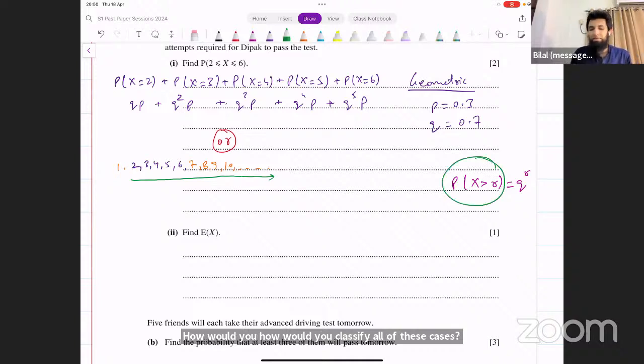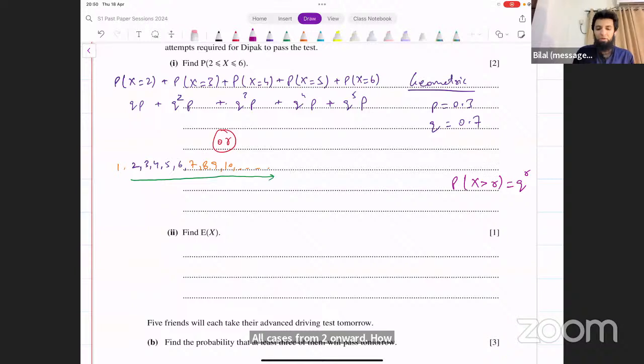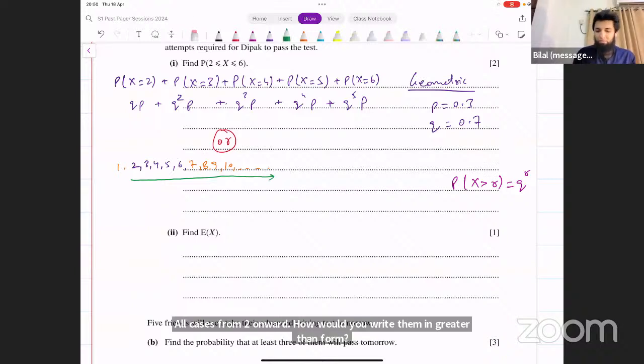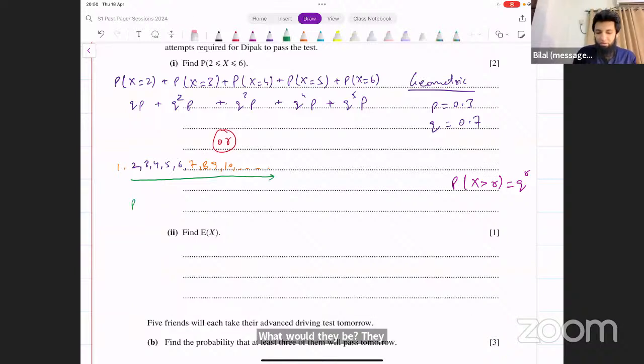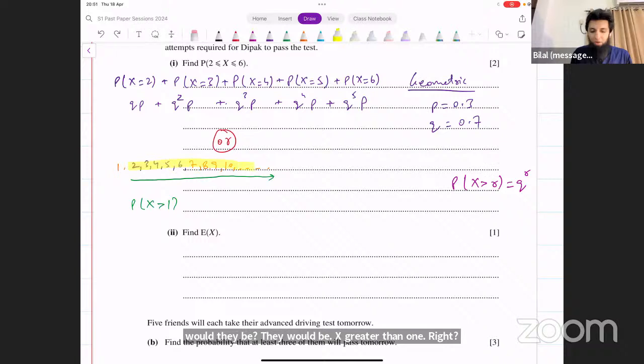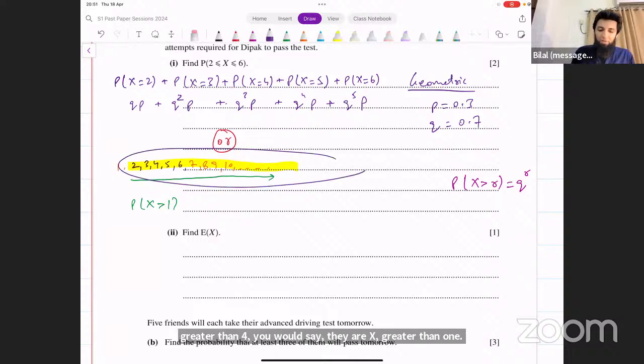How would you write them in greater than form? They would be x greater than 1, right? All numbers from 2 onward, if you were to write them in greater than form, you would say they are x greater than 1. And that would give you probability of all of these.